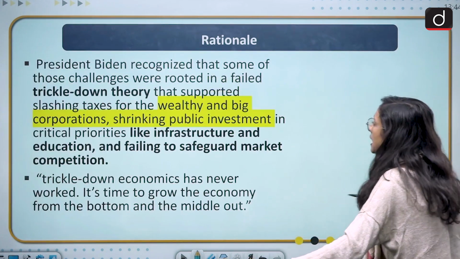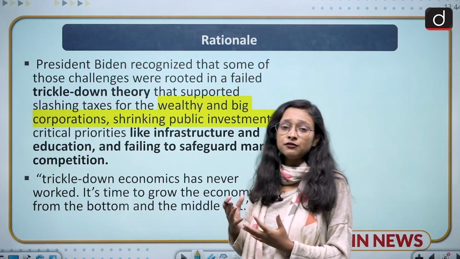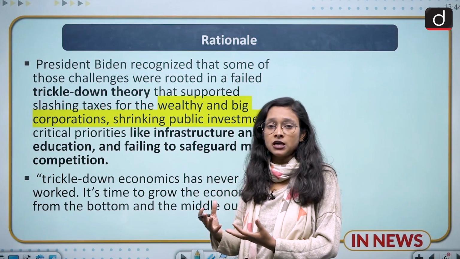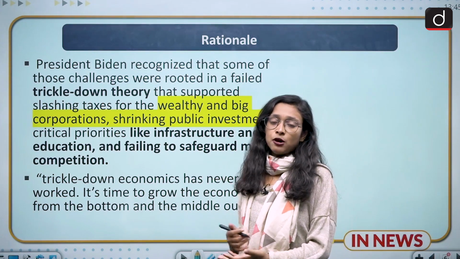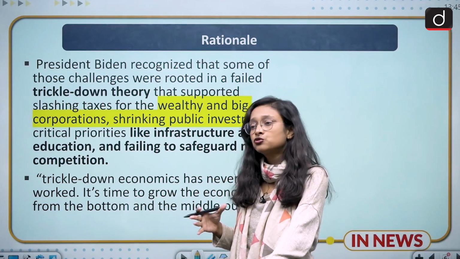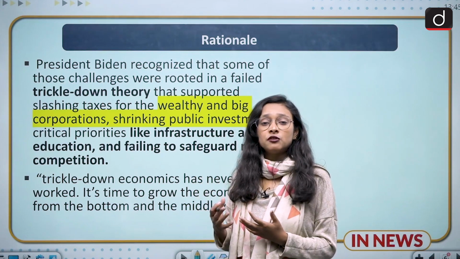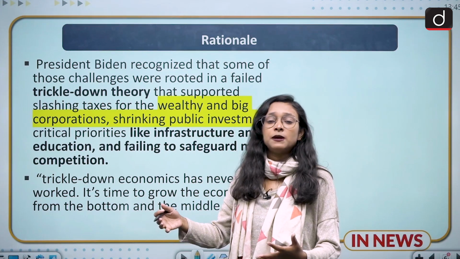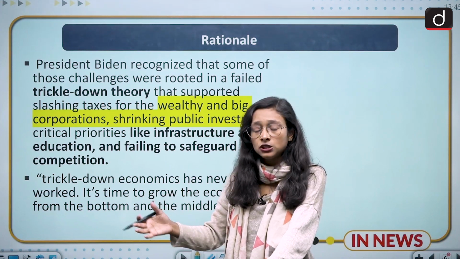So coming to the rationale part. What is the rationale behind Bidenomics? The first rationale is that earlier we had Reaganomics and Trumponomics, and we had this trickle-down effect for the whole of America, but this time we are not focusing on the trickle-down effect. What has Biden said about this? First of all, we will discuss what the trickle-down effect is. The trickle-down effect is that you are cutting taxes and promoting wealthy businessmen to spend money, so that it reaches all the persons who are beneficiaries and who really need it in such a situation.